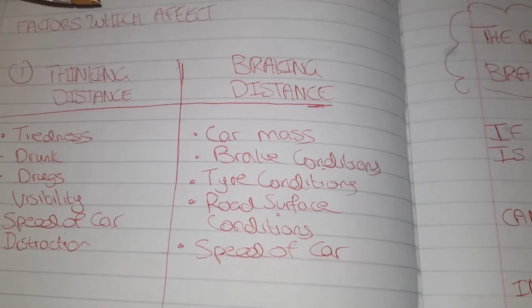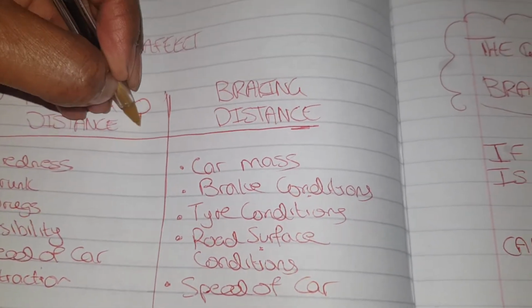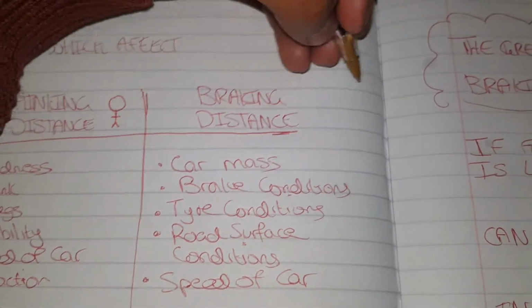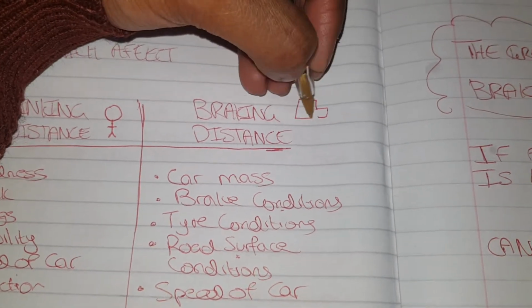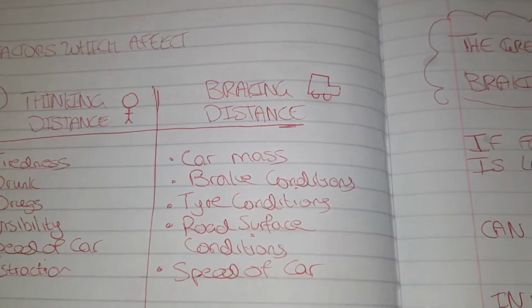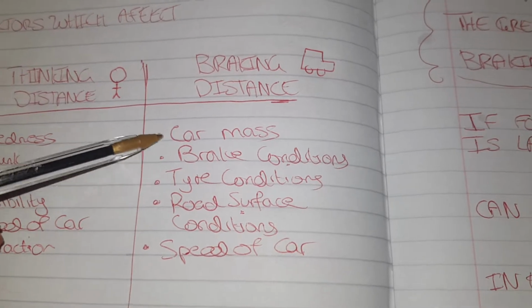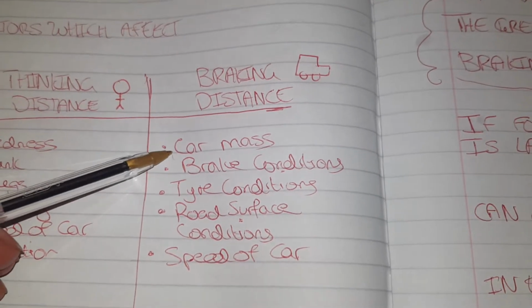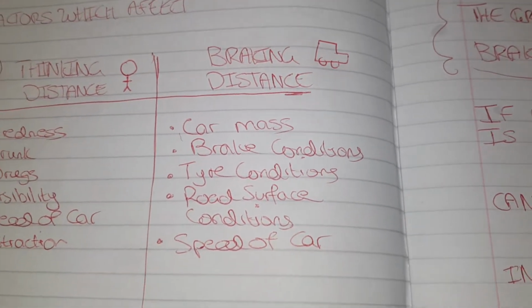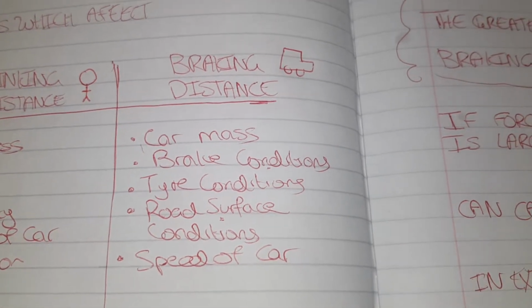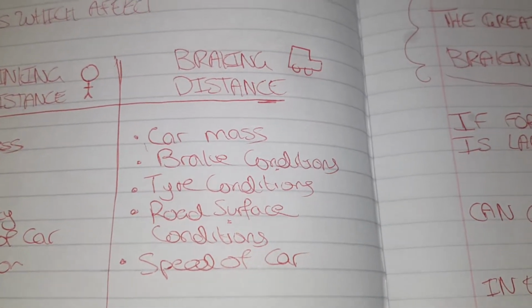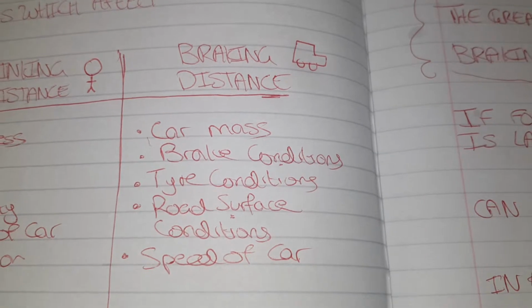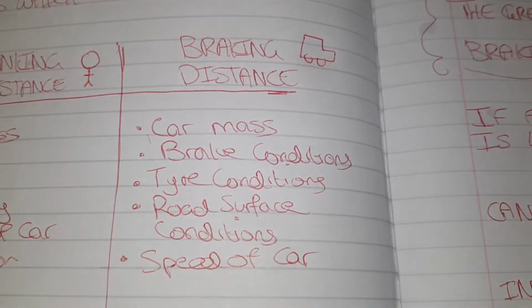Now, braking distance is to do with the car. So I just have some prompts for you guys: thinking distance is to do with the driver, braking distance is to do with, yeah, it looks like a 1972 car, but whatever. So braking distance: the car's mass, the brake conditions. If you buy a brand new car with brand new brakes, you find that braking is very smooth and very quick. If you have a rusty car from like 2000 BC, it takes a heck of a long time to stop.